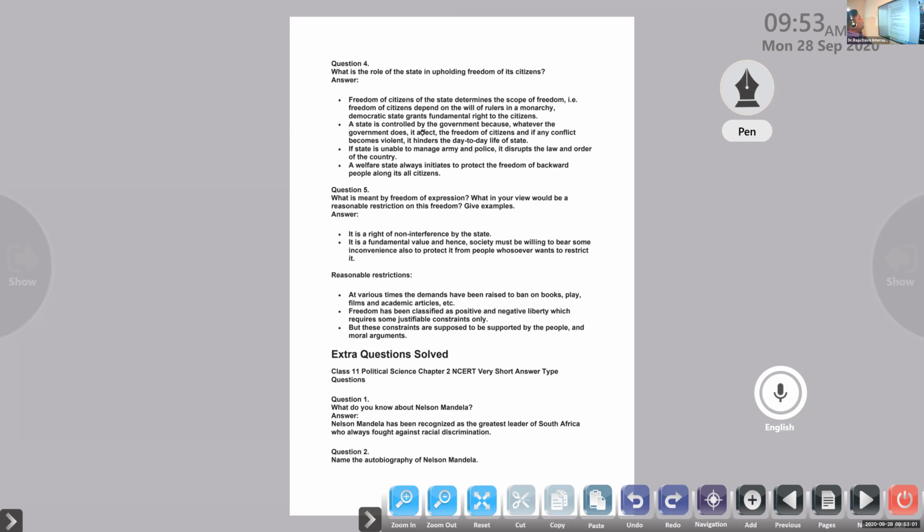A welfare state always initiates steps to protect the freedom of backward people along with all its citizens. So a good government always tries to improve the life of the backward classes, economically backward classes and socially backward classes. It is the function of each government to protect the rights and will of the backward classes.